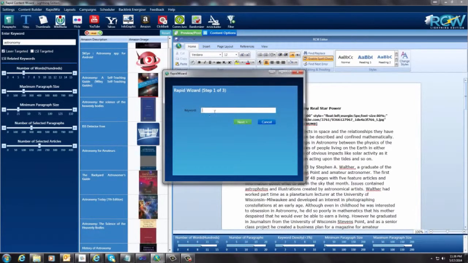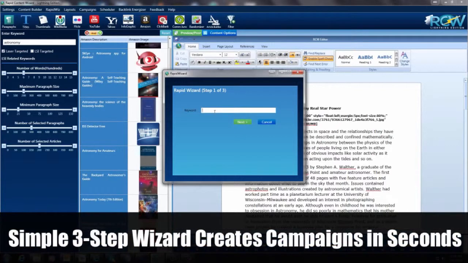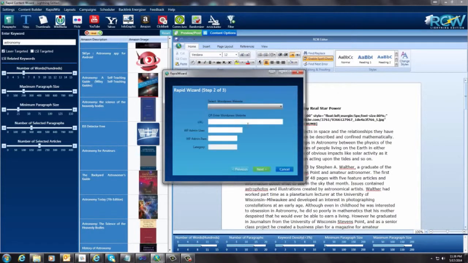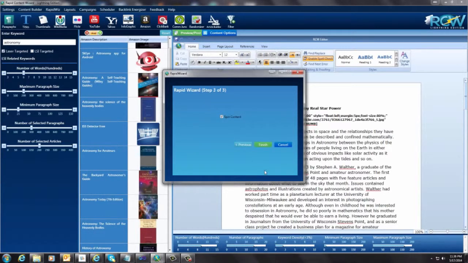I'm going to come up here and put a keyword in here, astronomy, which is the keyword. Next, I'm going to select a website. So I'm going to select the same website that I just did, and it puts everything in here. If you didn't have a website in here, you just put all this information in, and you click next, and it would add it to the drop down. Do I want to spin the content? For this purpose, I'm just going to leave this as it is, and I'm going to click Finish.